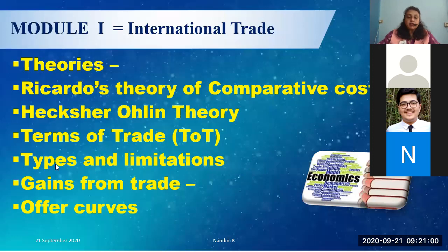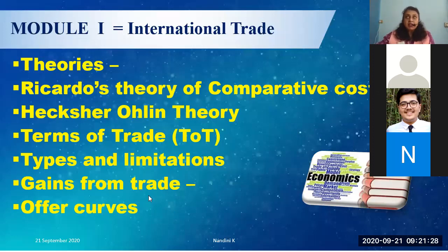Every terms of trade is a type and it has a limitation of its own. For example, when we talk of commodity terms of trade, it takes into account only the commodities and it does not take into account services. But always remember, under export and import, you have services also and you have goods also. So at that time you must be able to recollect, oh yes, this is what is missing. So it has to be commodity terms of trade and not income terms of trade, etc.